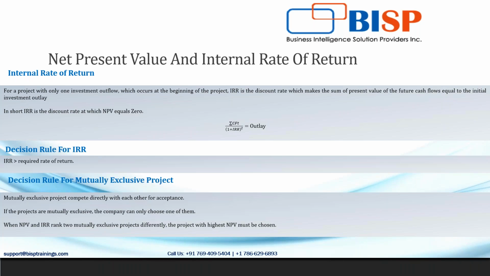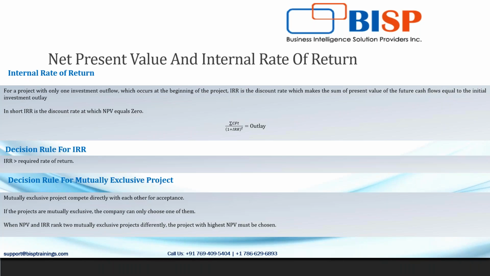And the decision rule for internal rate of return is that it should always be greater than the required rate of return. So say for an organization, they have a required rate of return of 10%. For a particular project to be feasible, the internal rate of return should always be greater than that required rate of return.